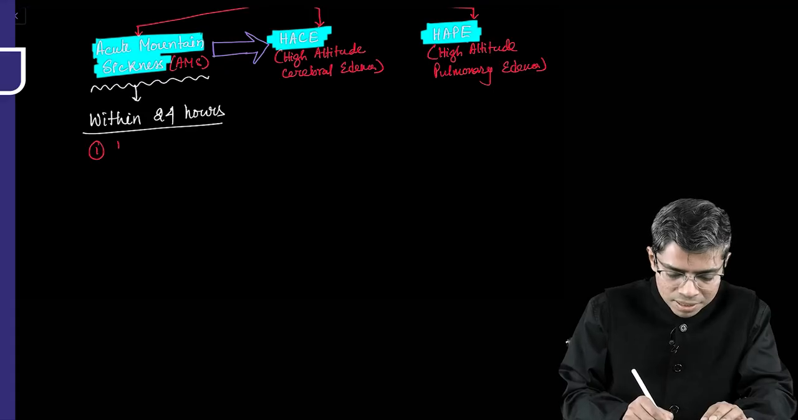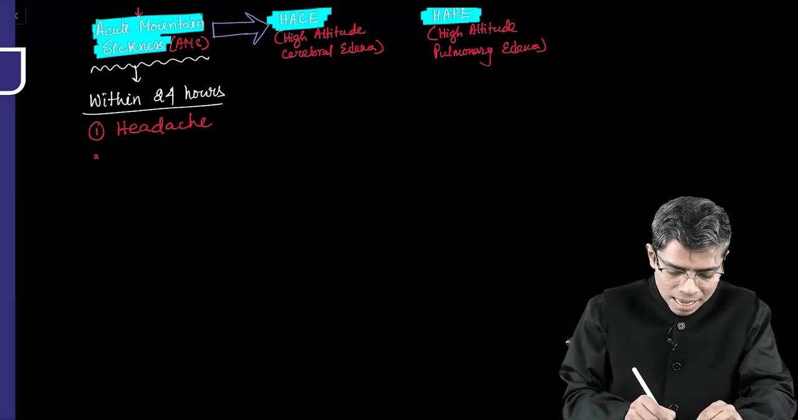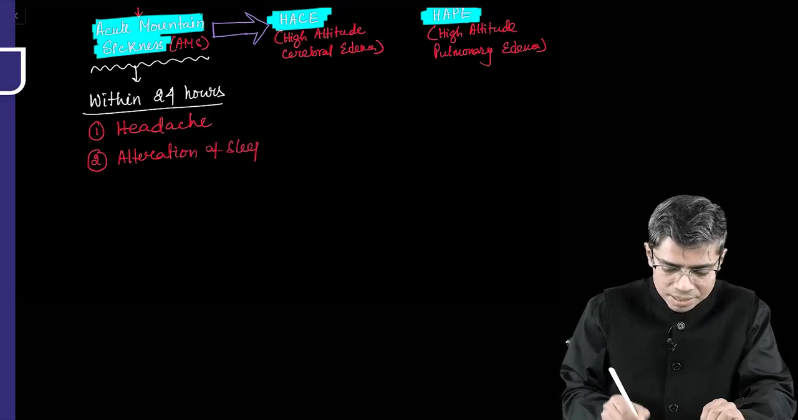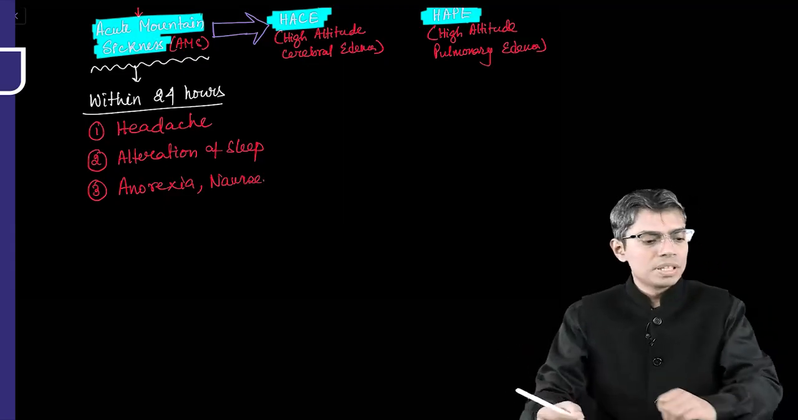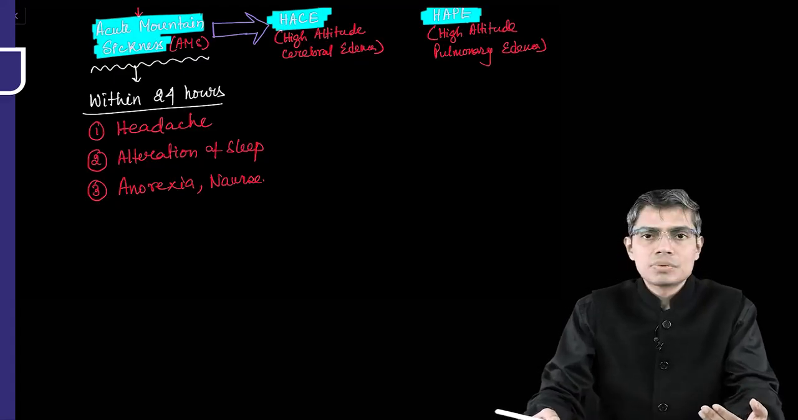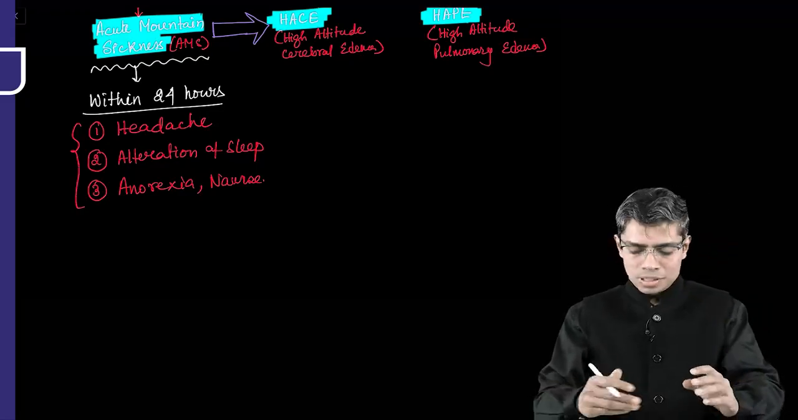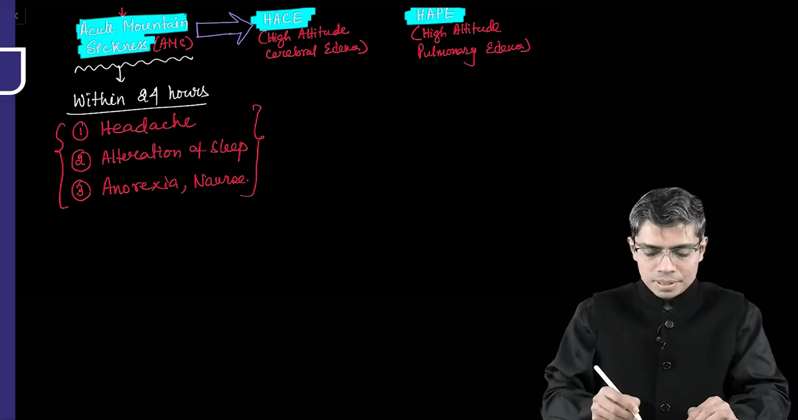What are the symptoms? Number 1, there will be severe headache. Along with headache, there will be alteration of sleep pattern in the night. Not only that, there will be anorexia, and there will be nausea also. So if these symptoms develop within the first 24 hours of altitude ascent, then it is known as acute mountain sickness.